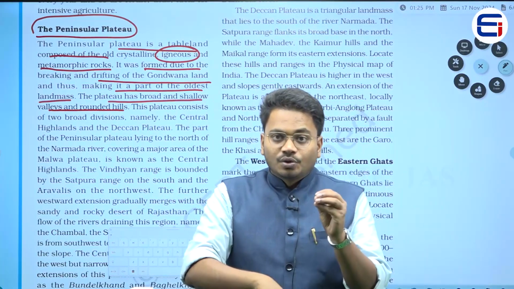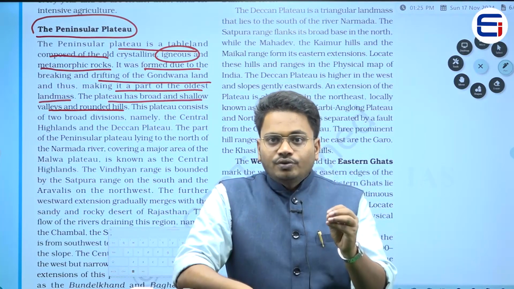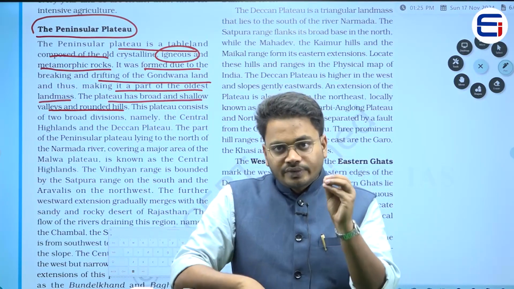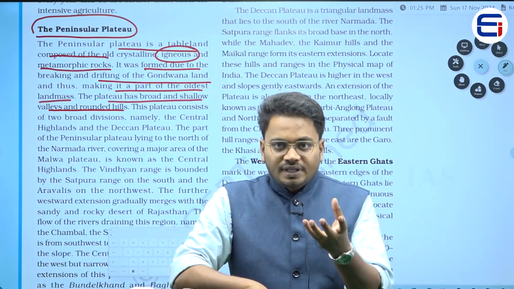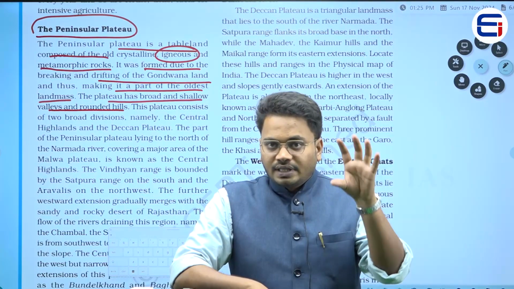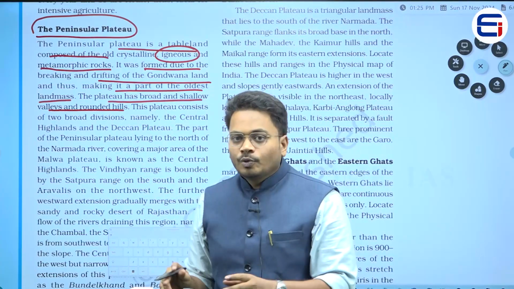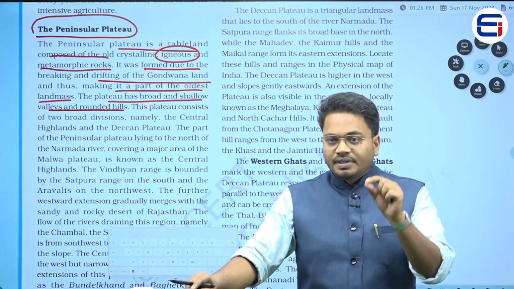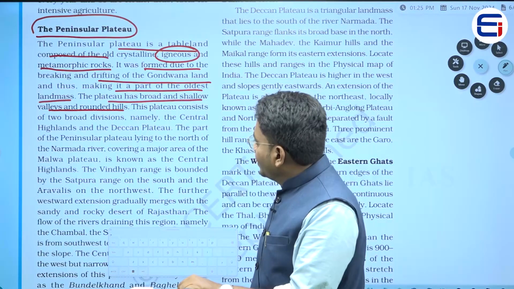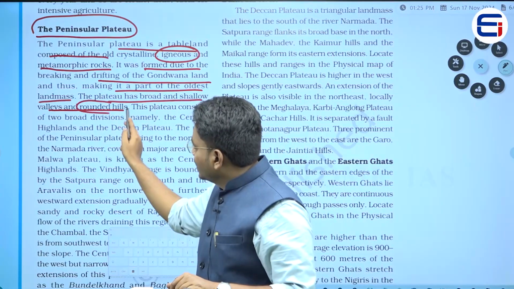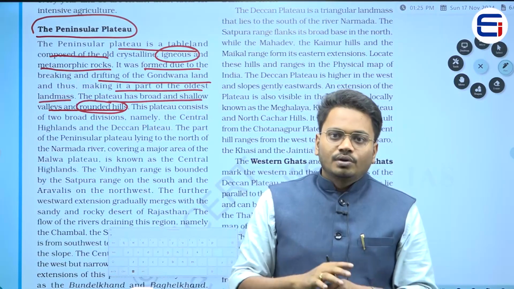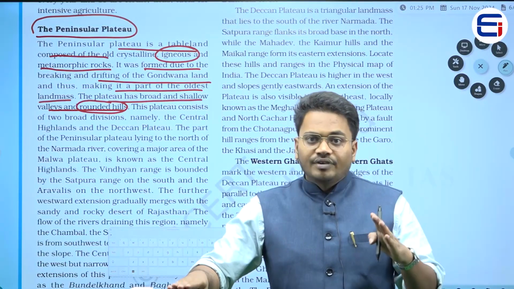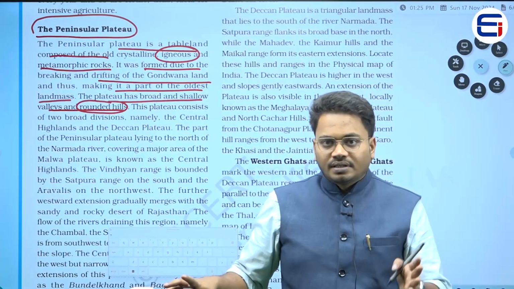It means that even on plateaus we would be having hills, we would be having mountains, we would be having plains, right. If you see our peninsular plateau, the hills which are present on it are rounded hills. That means they won't be having that much sharp cliff, right. They won't be having that much sharp inclination, they are very rounded.